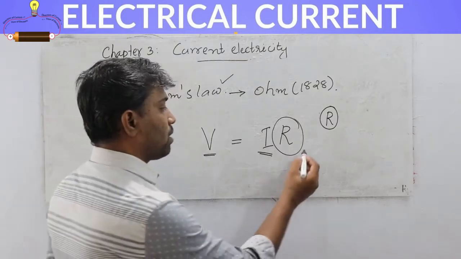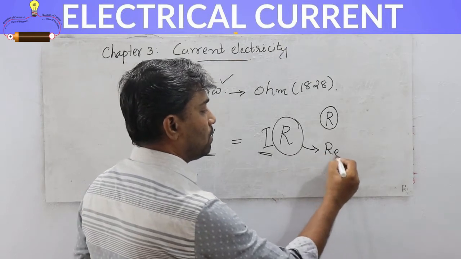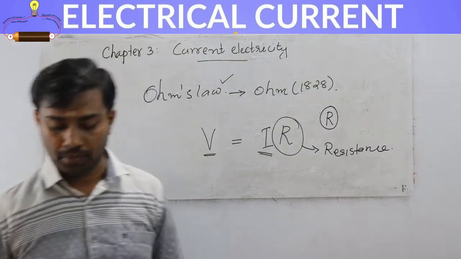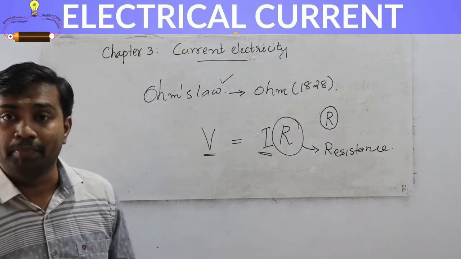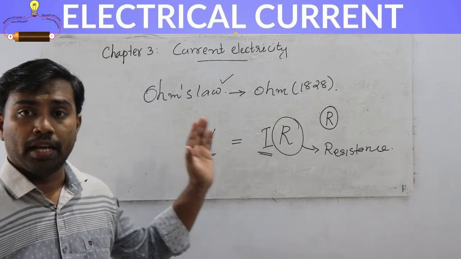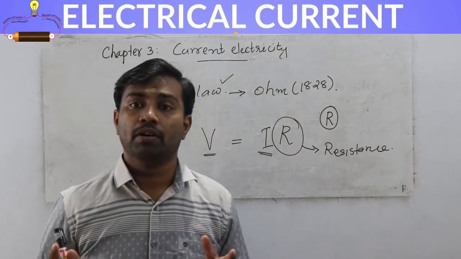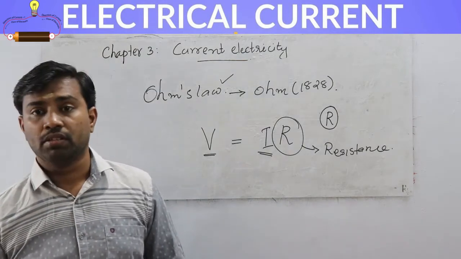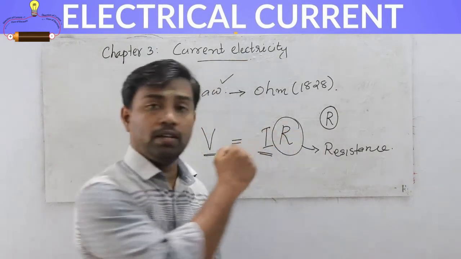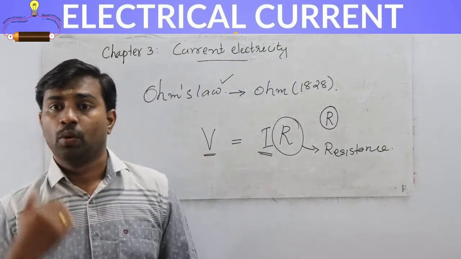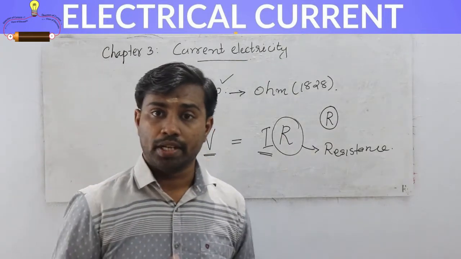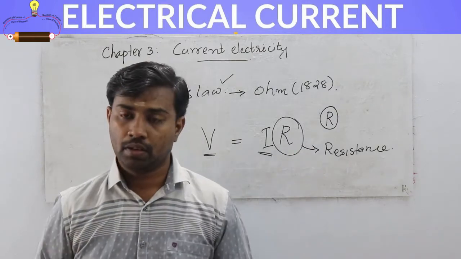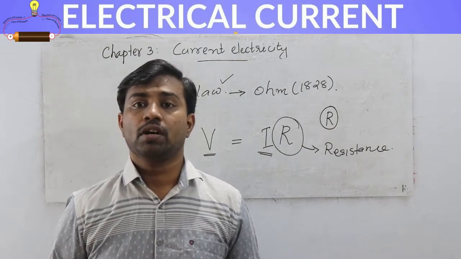This R is called the resistance of the conductor. R is called resistance. It does not depend on potential and current through a conductor. It depends on the nature, and many other factors also affect the R value, the resistance value. One is length, one is area, one is temperature, etc. Many factors are affecting the R value. Is it clear, students? So this is Ohm's law.